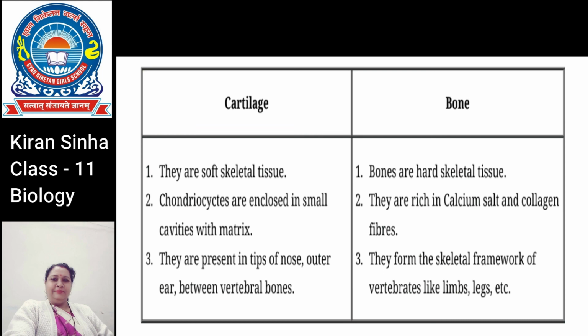There are 3 types of cartilage in the human body. Hyaline cartilage is present in the tracheal rings, larynx and nasal septum. Fibrocartilage is present in between the adjacent vertebrae in the vertebral column. Elastic cartilage is present in the epiglottis, eustachian tube and pinna of the ear.